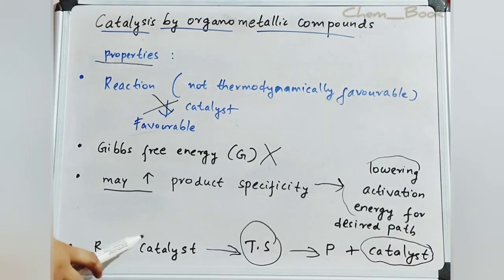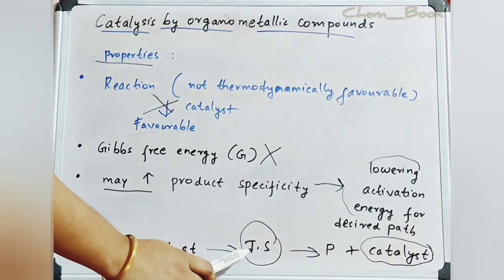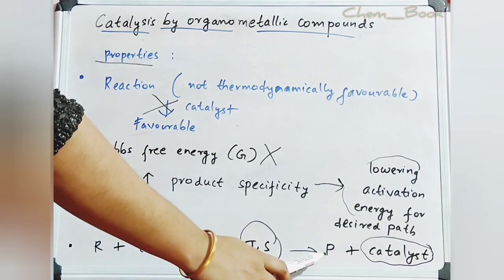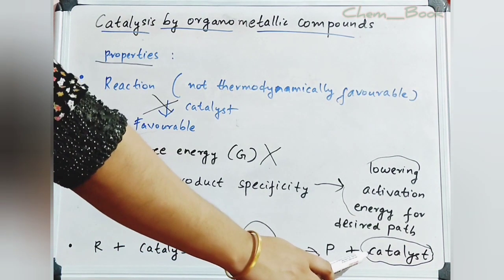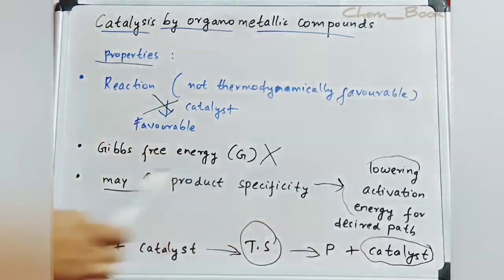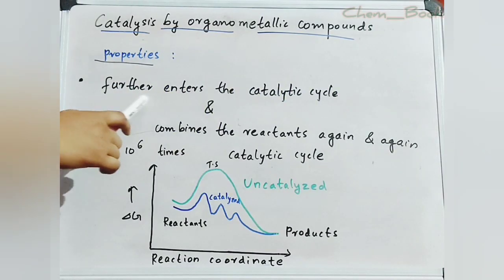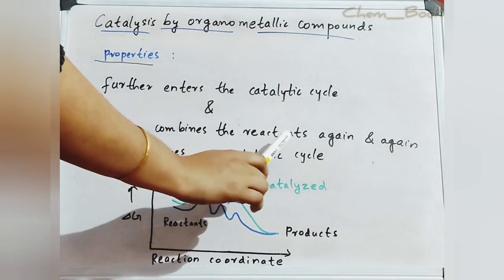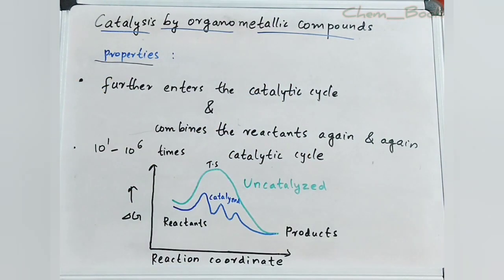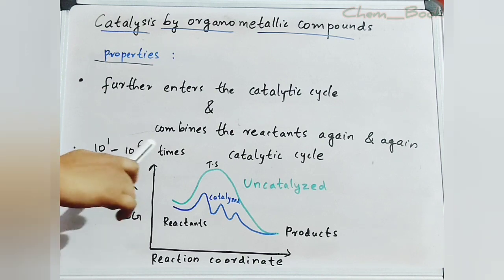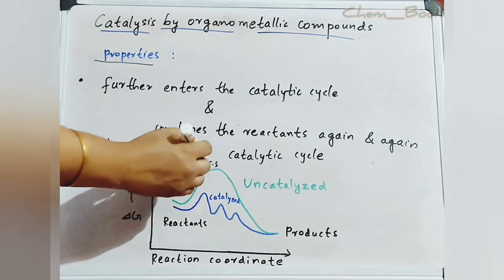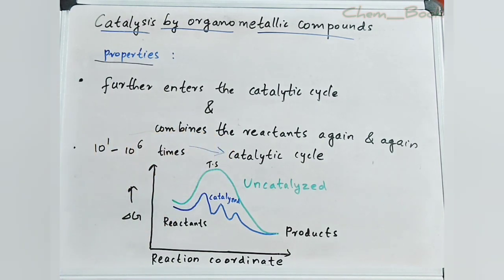Then, a catalyst combines with the reactant or substrate to form the transition state, and then finally the desired product is obtained and it also regenerates the catalyst. A catalyst further enters the catalytic cycle and combines the reactants again and again. A typical catalyst can participate about 10 to the power 1 to 10 to the power 6 times in a catalytic cycle.